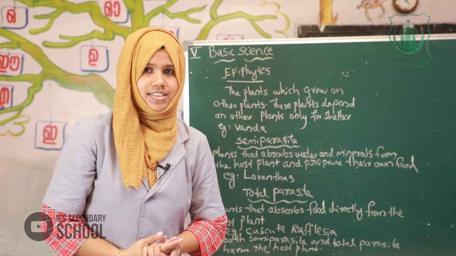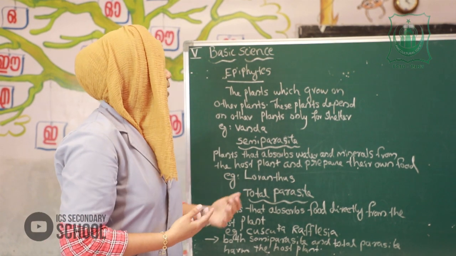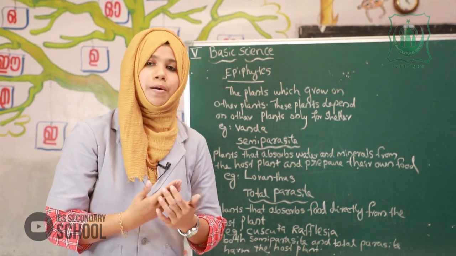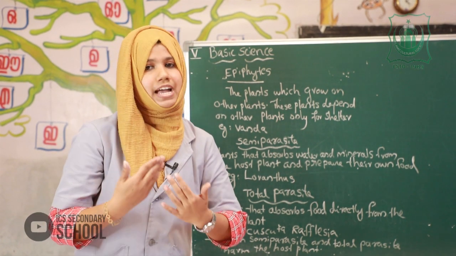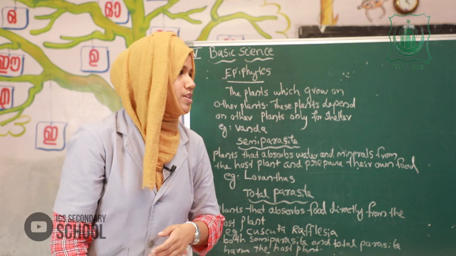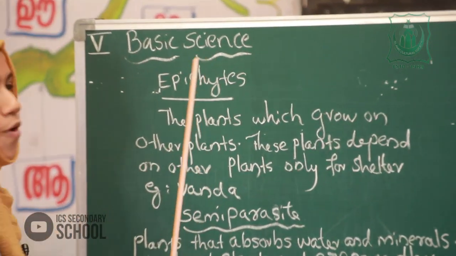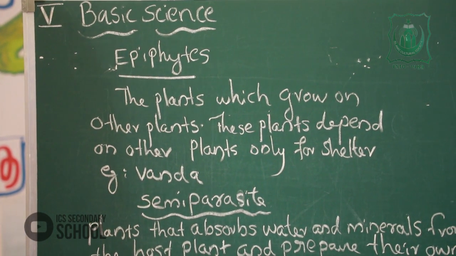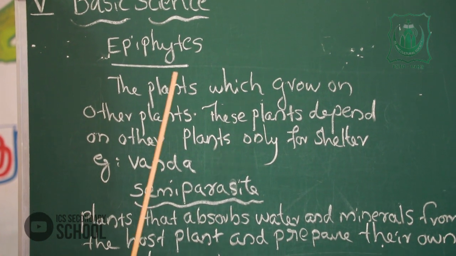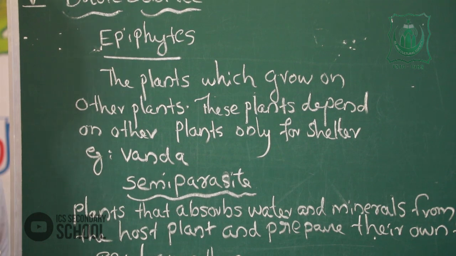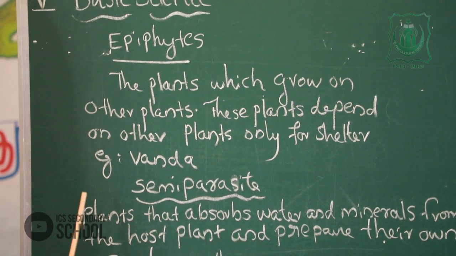Now we can revise it. We studied about different kinds of plants based on nutrition. The first one is autotrophs, which prepare their own food. Second one, the epiphytes. Epiphytes means the plants which grow on other plants. These plants depend on other plants only for shelter. Example, vanda.